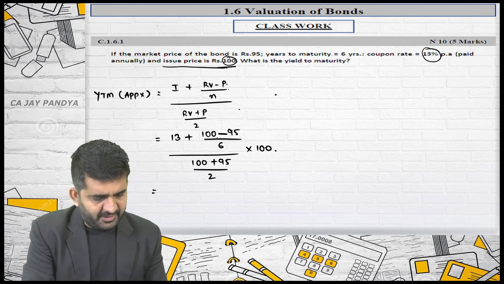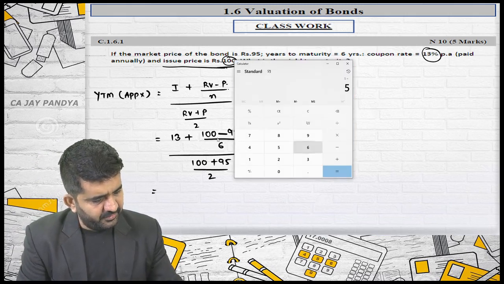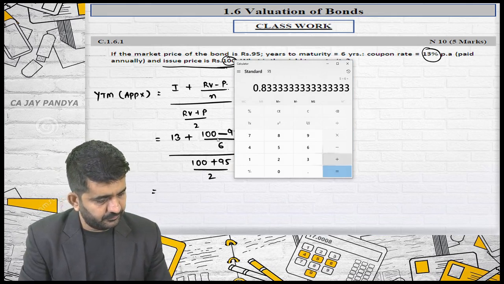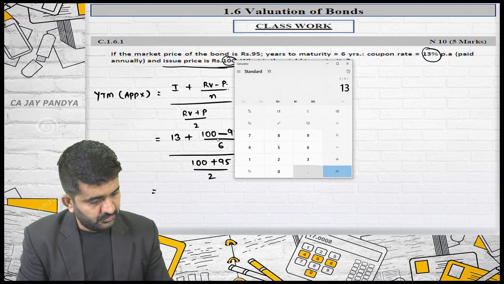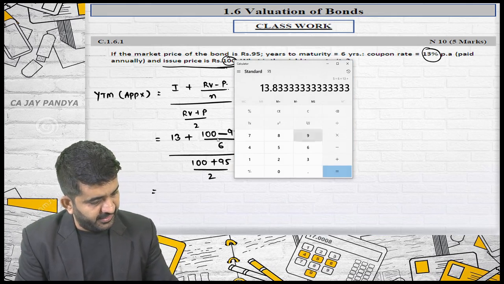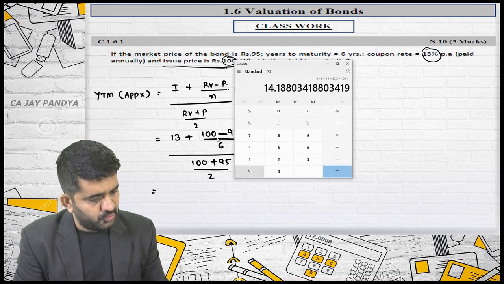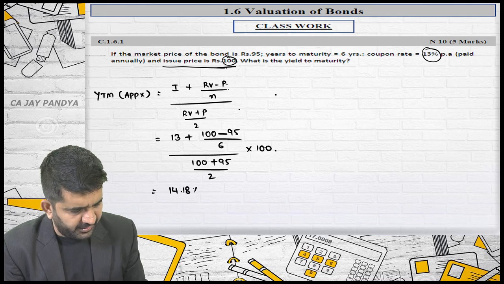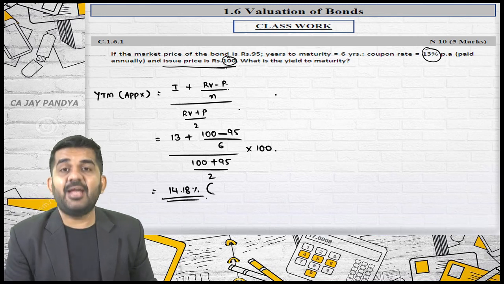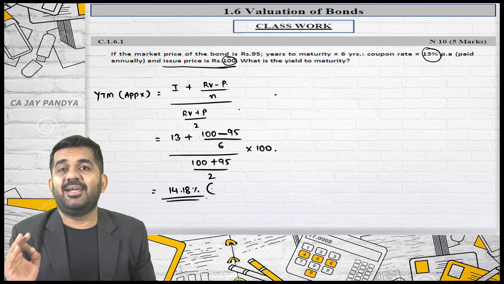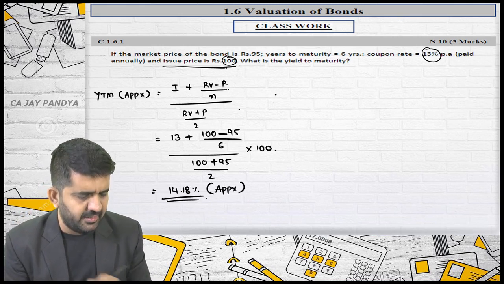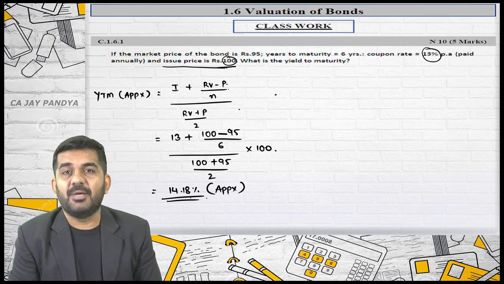This is 5 divided by 6 plus 13, that is 5 divided by 6 plus 13, divided by 97.5 multiplied by 100. So the yield to maturity of the bond is 14.18%. And understand, whenever you are writing the approximation technique, you should always write down that this is an approximate answer.